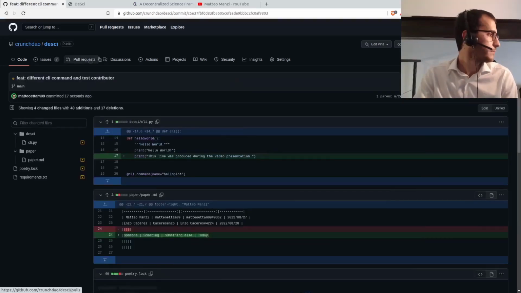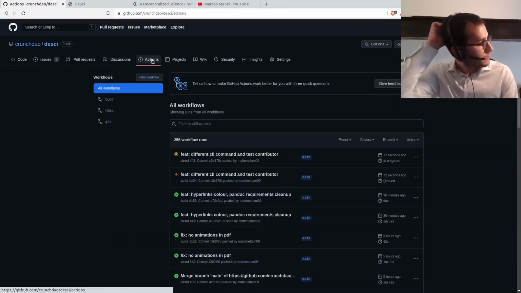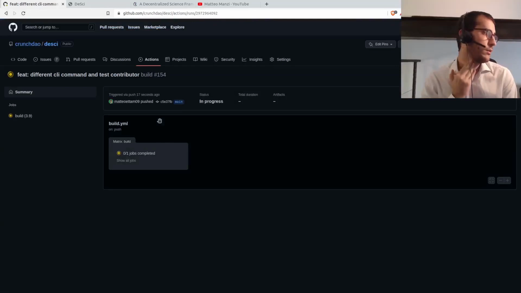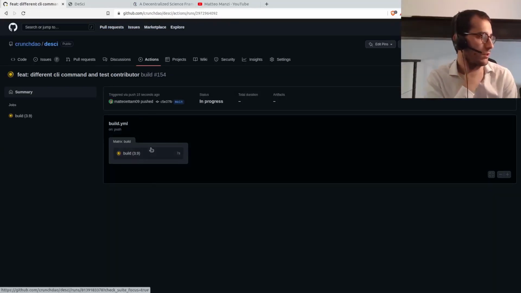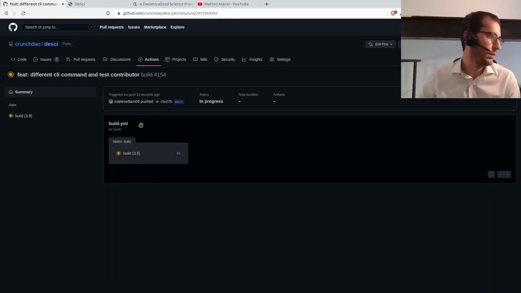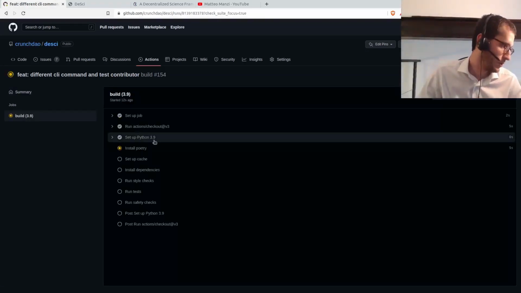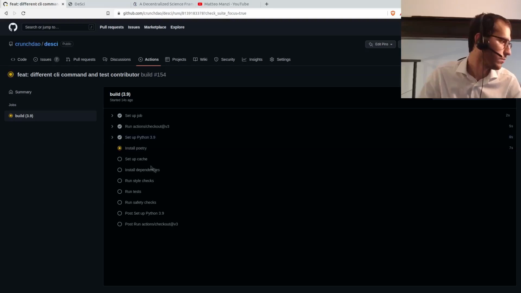This action can be seen here. We have two different actions every time we push. The build action is going to check for consistency in the code format, and you see it's installing Python 3.9, poetry, all the dependencies, some style checks, and the tests associated with the script.